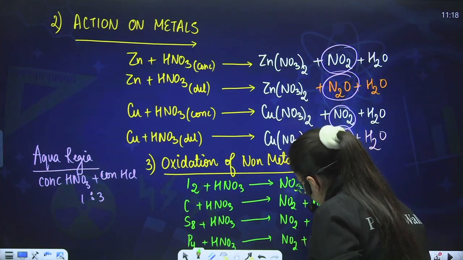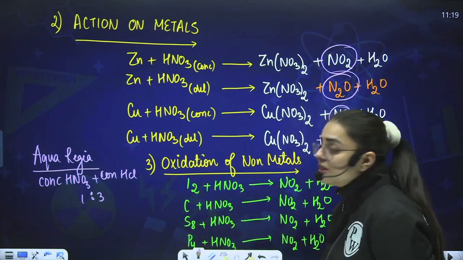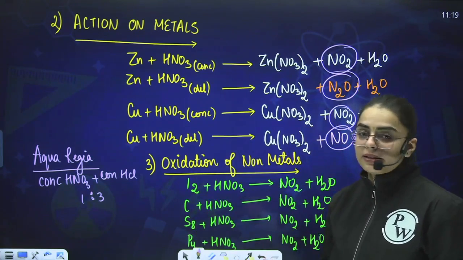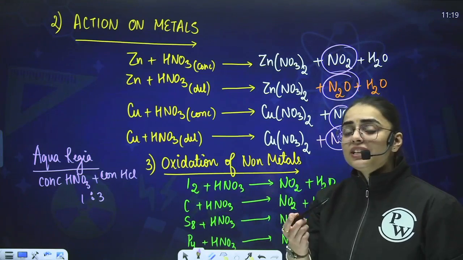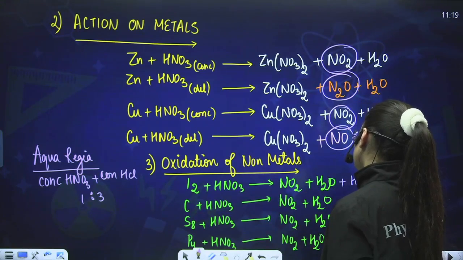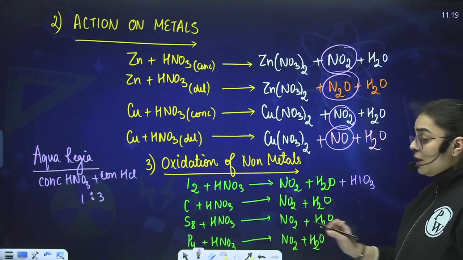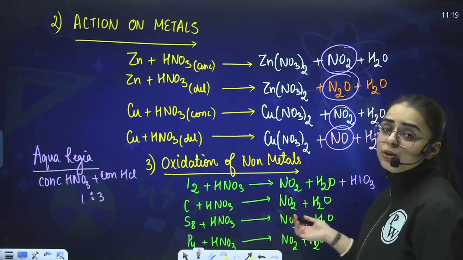Now, what is the major product being formed over here? These are the byproducts. What is the main product that is obtained when you get it reacted? So, when I2 gets reacted with HNO3, it produces HIO3. Do write it down first of all. Is that clear?